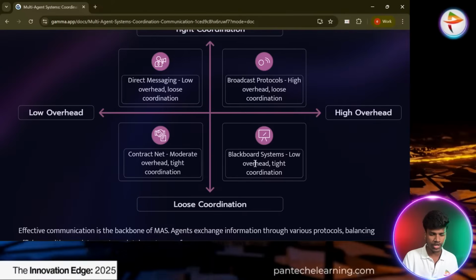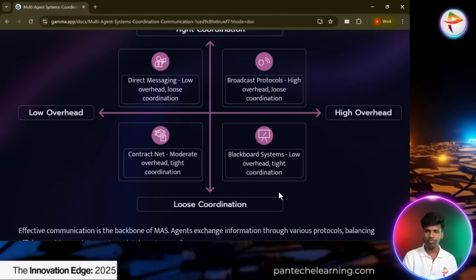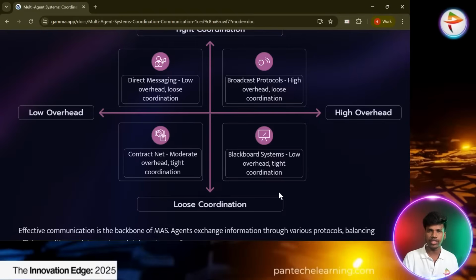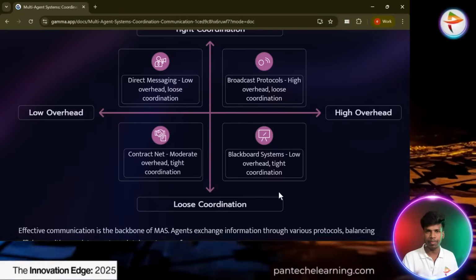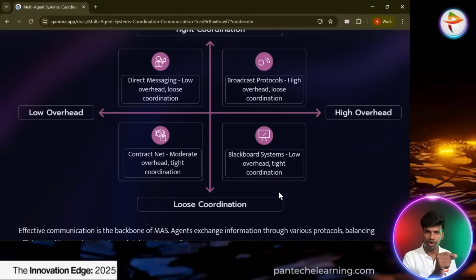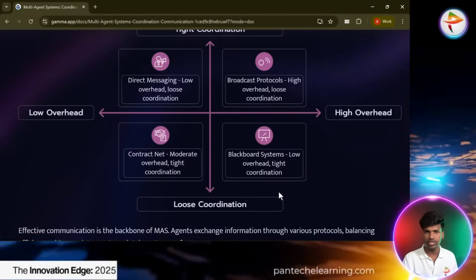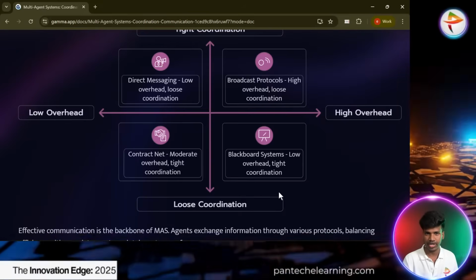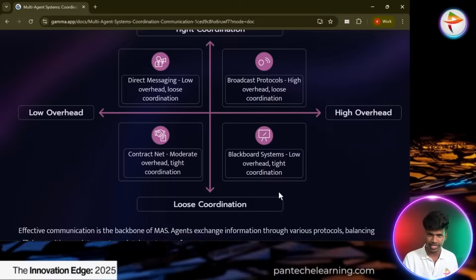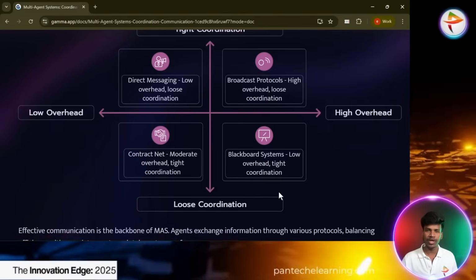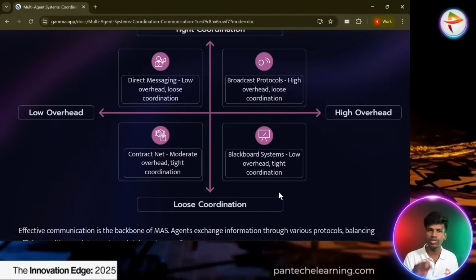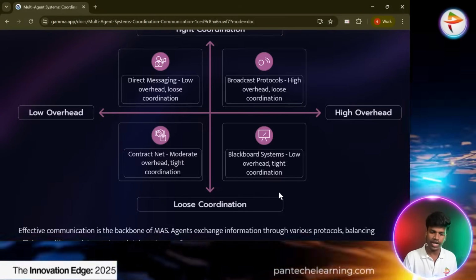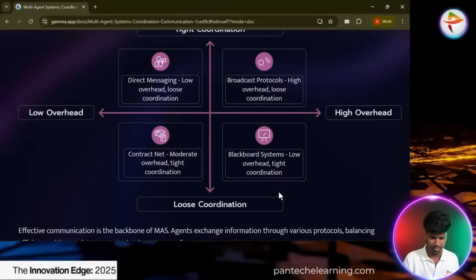Blackboard system means low overhead and tight coordination. Blackboard means they have to give a pre-training. Before doing one work, they give an example and explanation about that work. So you follow the steps, you can get the output like this. In case you face any errors, you can follow these steps to resolve that. That way they give an entire explanation. It is easy for the sub agent to follow those commands and do the work. That was the easiest one. That's why we can do low overhead and tight coordination.